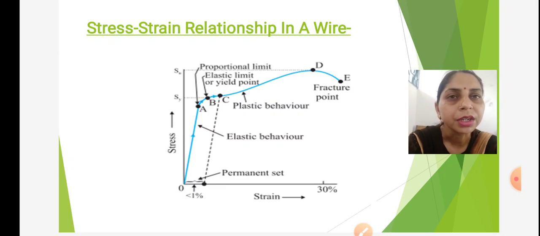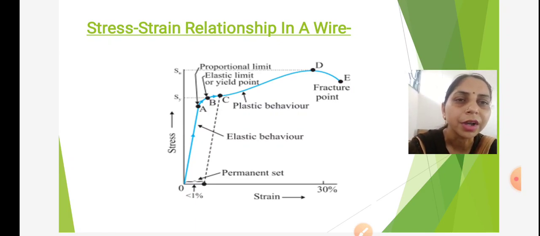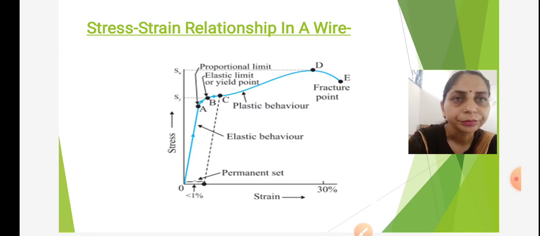For this, we have suspended a wire with a rigid support and load is applied on the other end of the wire. We go on increasing the load on the wire. Correspondingly, we observe the stress.